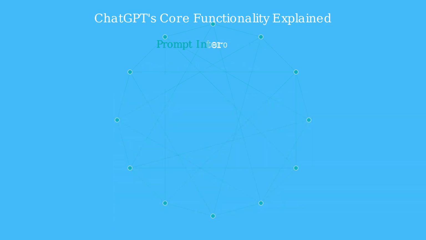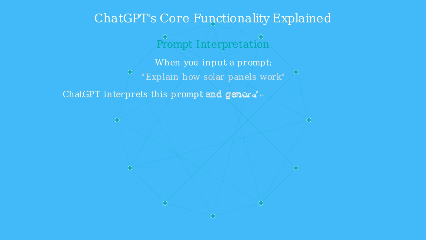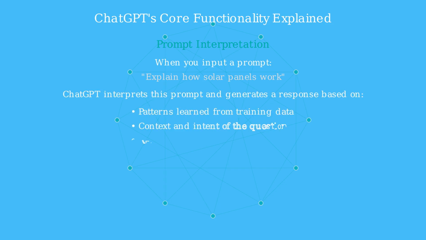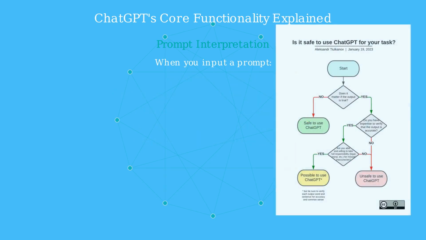When you input a prompt like, "Explain how solar panels work," ChatGPT interprets this prompt and generates a response based on patterns learned from training data, understanding of the context and intent, and relationships between relevant concepts. ChatGPT also considers safety and appropriateness of responses, using guidelines about what content is acceptable to generate.